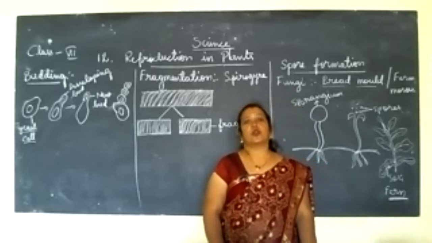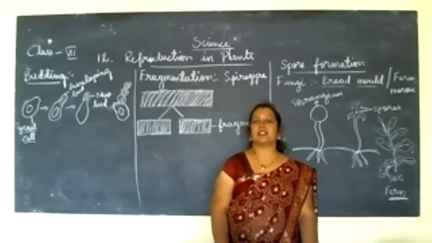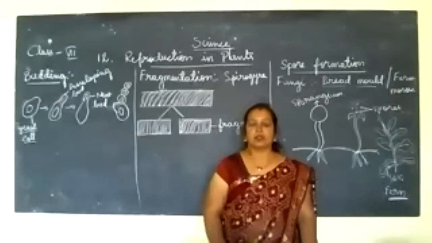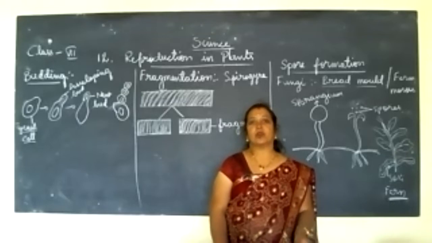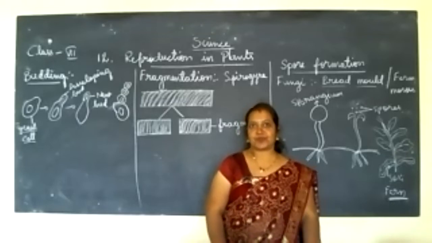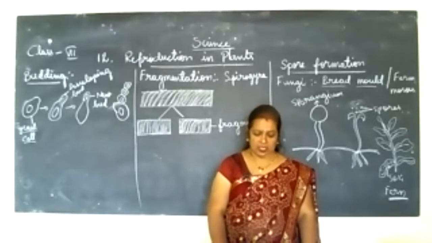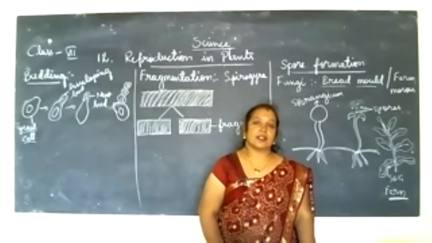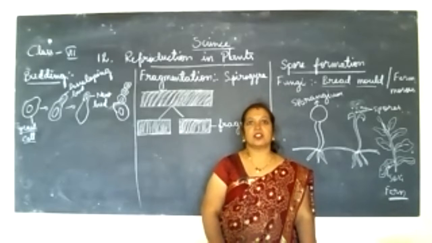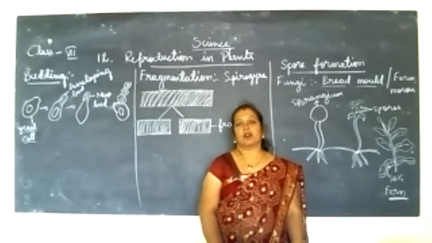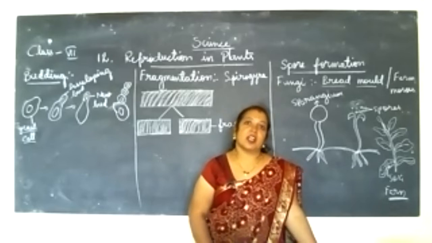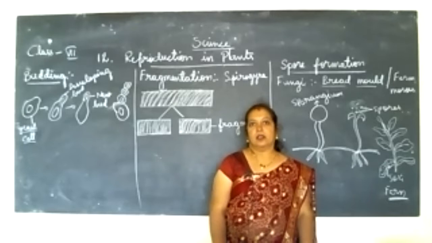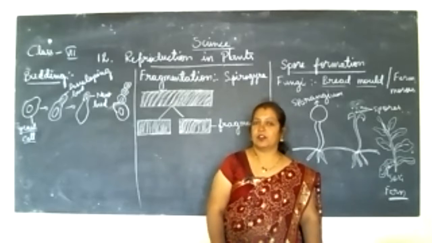Okay, there are two types of reproduction: asexual reproduction and sexual reproduction. These we call the modes of reproduction. Okay, what is the mode? The next topic is given as mode of reproduction. Mode is nothing but the types, the categories, in reproduction. So we already know that the types of reproduction are sexual and asexual reproduction. In that, we will study asexual reproduction.